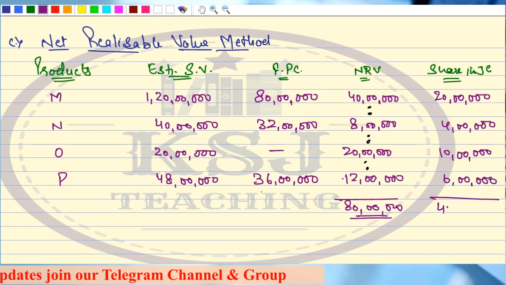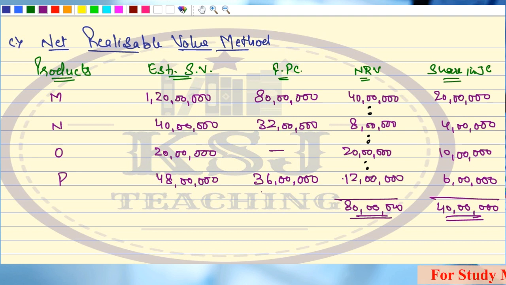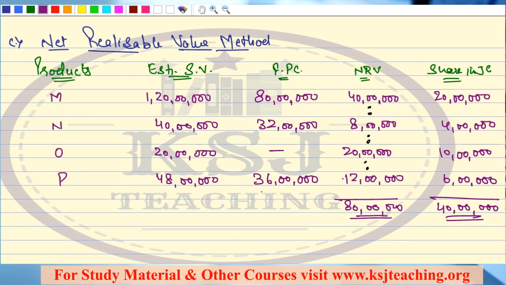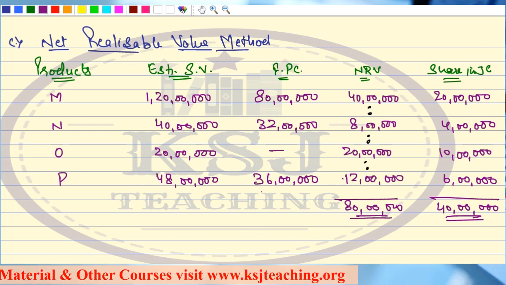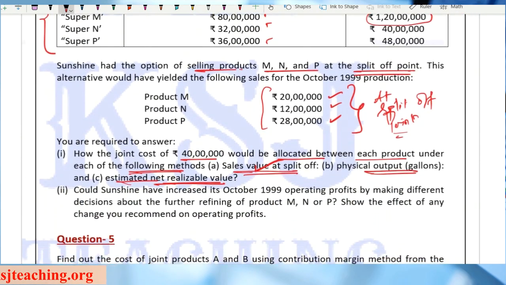Total 40 lakhs. Clear? This is how the question of NRV is to be done. The estimated sales value minus the further processing cost will give you the net realizable value, and whatever is the joint cost, it will be distributed in the ratio of net realizable value. Clear? So we are done with the first part of this question.